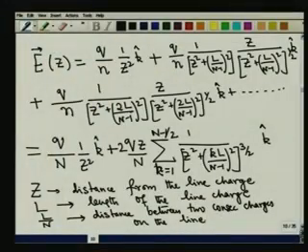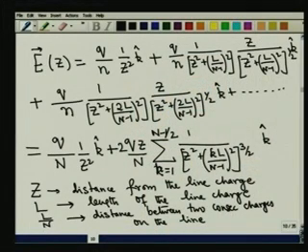The answer that we are going to get for the electric field depends on the relation between z, L and L by n. We are going to show that if z is very, very large compared to L, what does it mean? You are so far away, you will not be able to see the line charge at all. Then all this is practically a point charge. That is what you are going to get. And then what is it that you will conclude? You will say that the field is simply the Coulomb law.